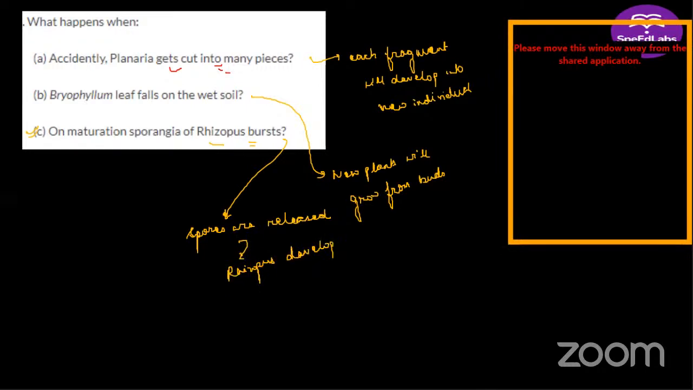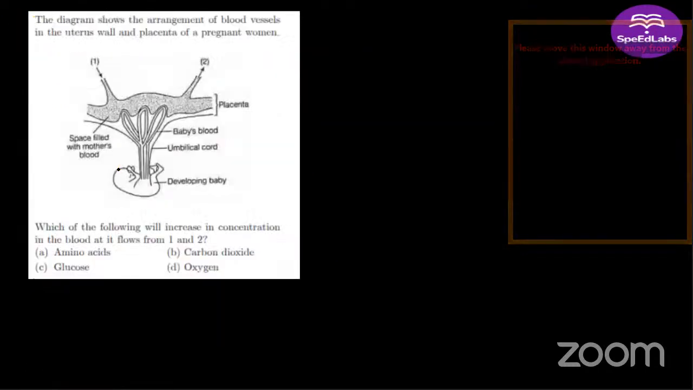Wherever the spores find a suitable, moist environment, they are going to germinate and form a new rhizopus. So this is a very important question. All right, moving on to the next question.